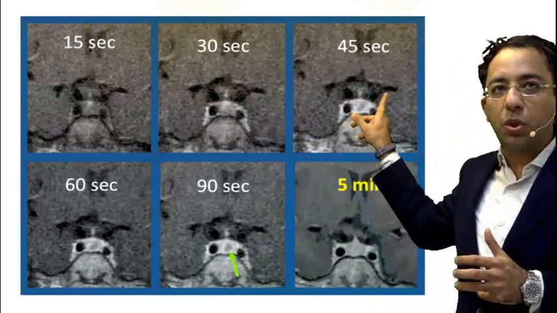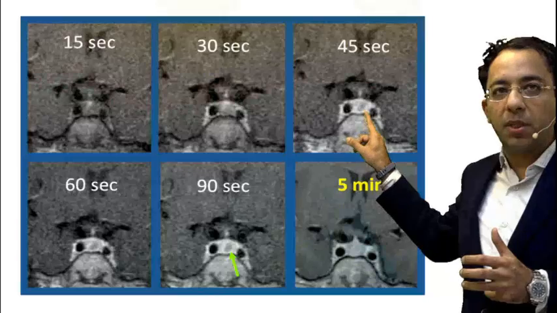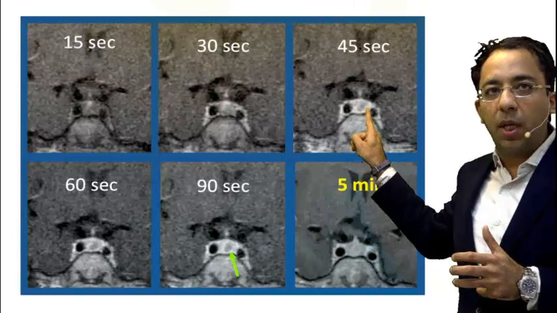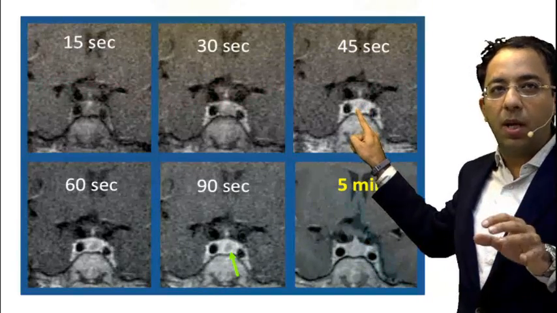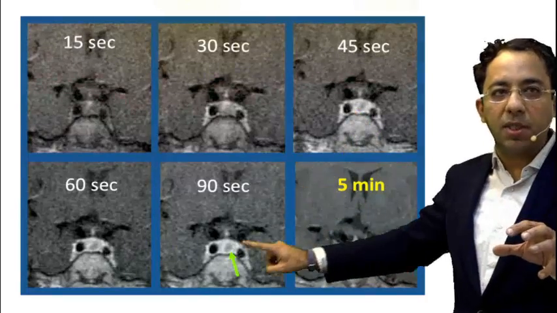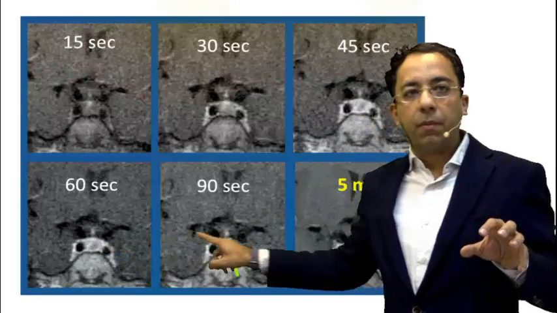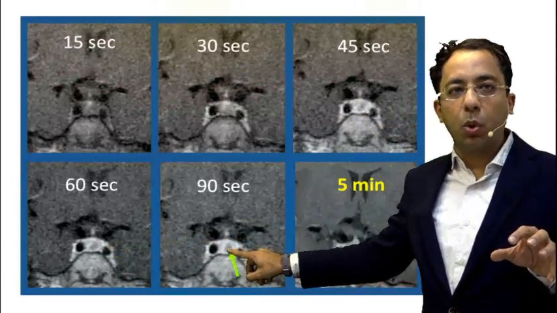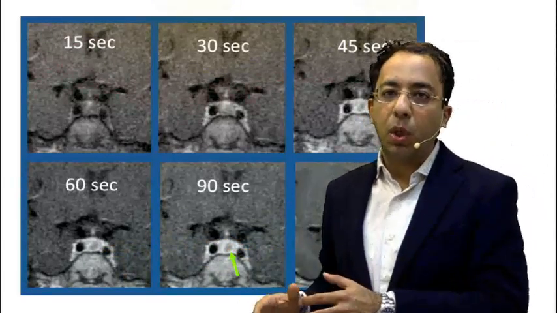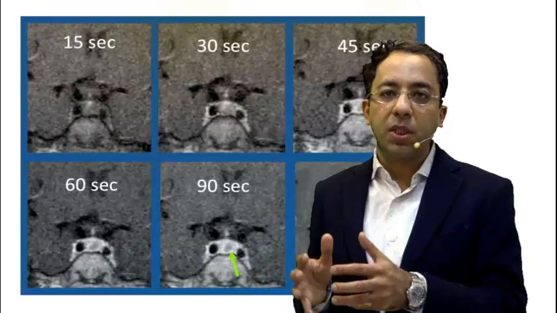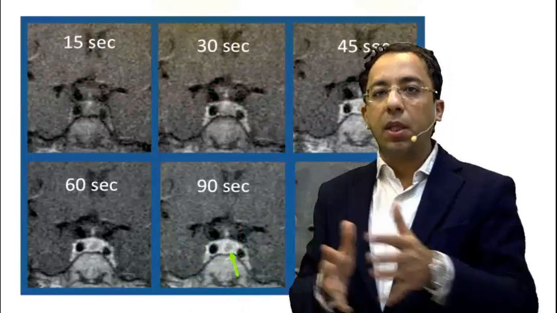Now please see, can you see this? This is the gland which is enhancing, and we can start to appreciate an area which is relatively hypo-intense. It is not enhancing. You can see it even better in the further images. And this is a pituitary microadenoma. The pituitary microadenoma was identified because it is enhancing later than the normal gland.